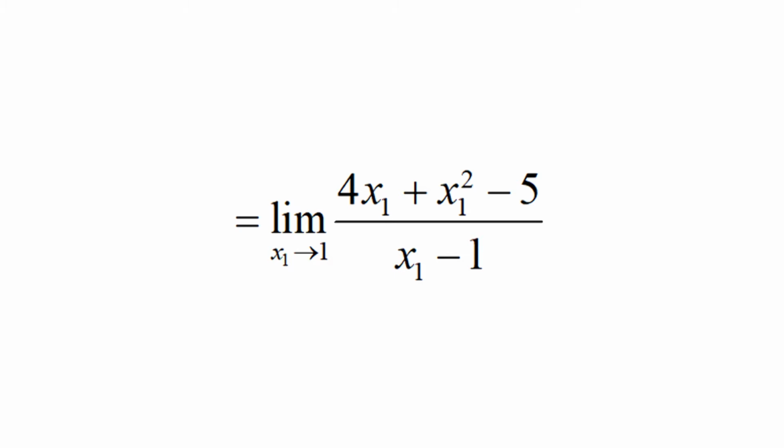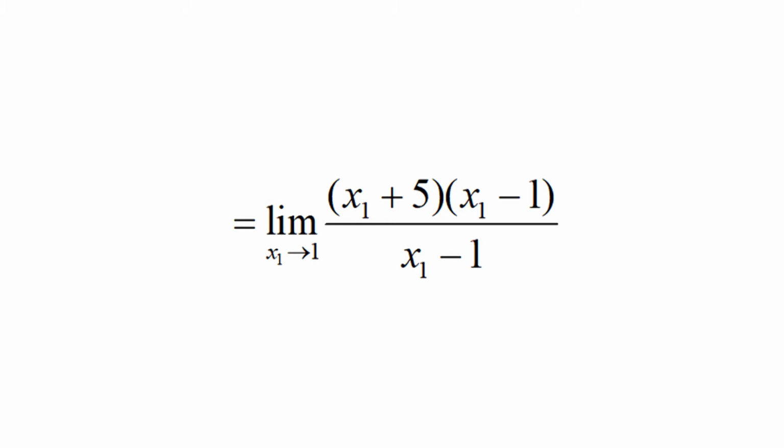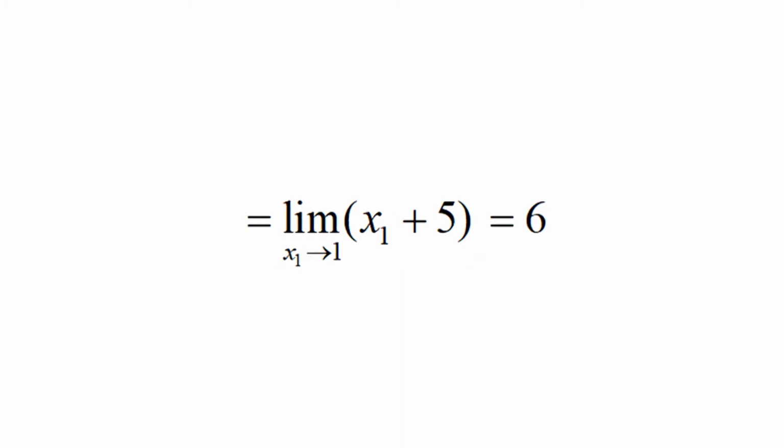Here the limits of the numerator and the denominator are 0, so factoring gives the limit of (x1 + 5)(x1 − 1) / (x1 − 1) as x1 approaches 1, which by cancelling common factors equals the limit of (x1 + 5) as x1 approaches 1, which is 6.